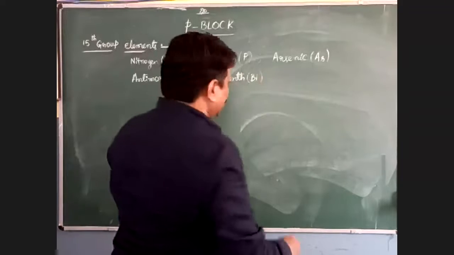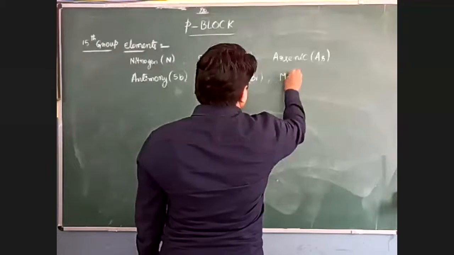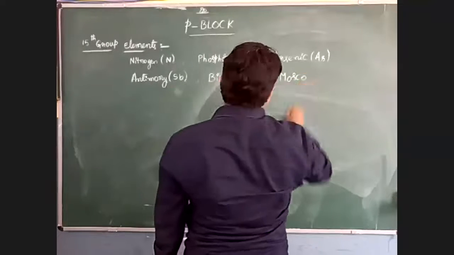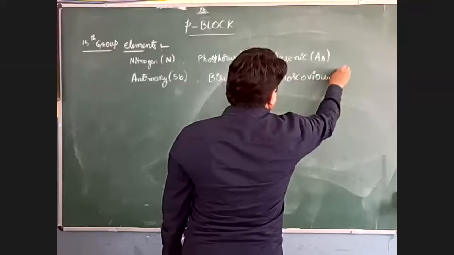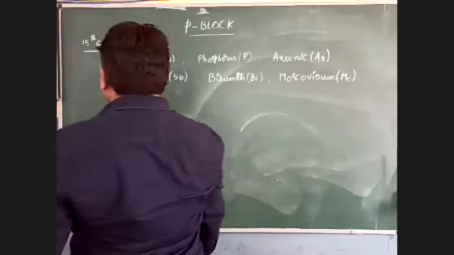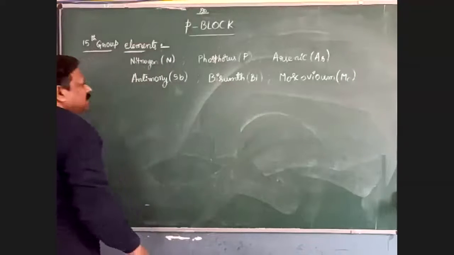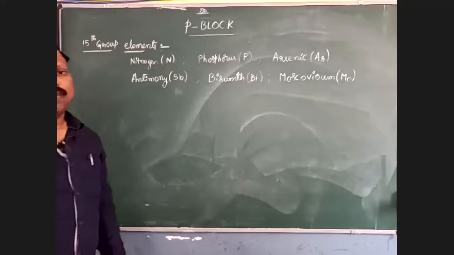And the last one is moscovium. Its symbol is Mc. So totally we have 6 elements in this group: nitrogen, phosphorus, arsenic, antimony, bismuth, and moscovium.